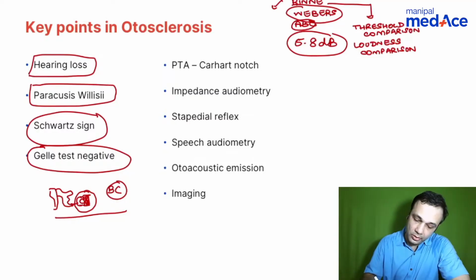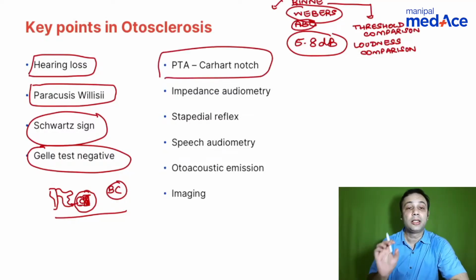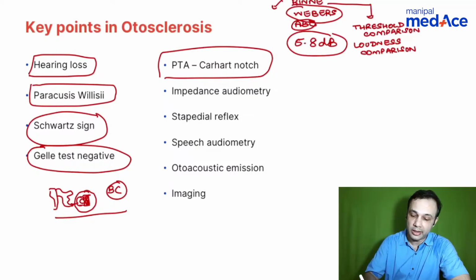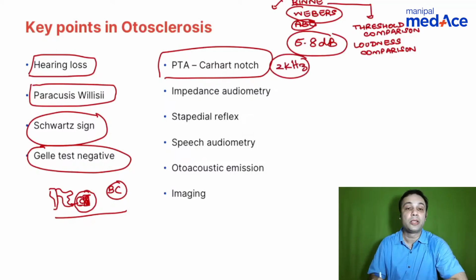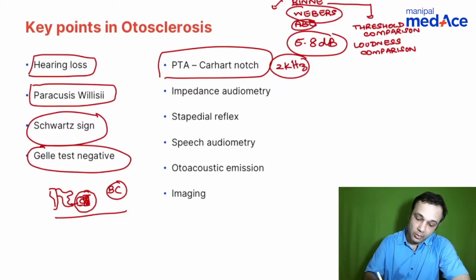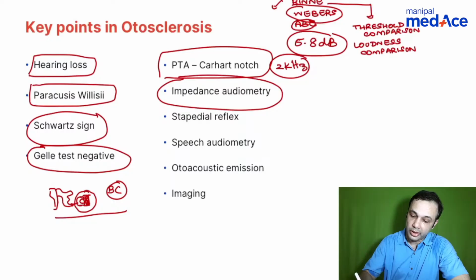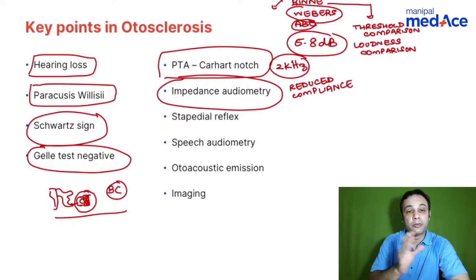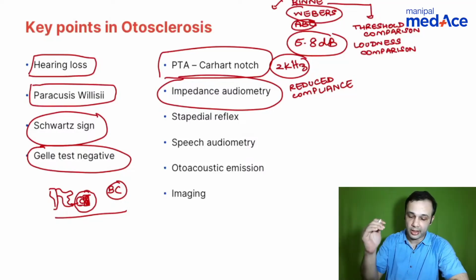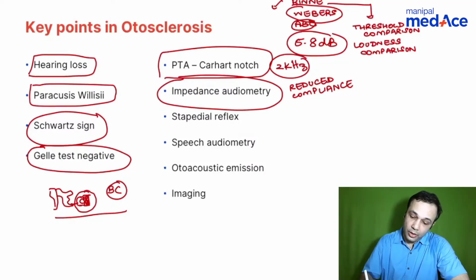So now let's come to pure tone audiometry. You see a Carhart's notch on pure tone audiometry. That is a dip at 2 kilohertz. A dip at 2 kilohertz is something that you see in otosclerosis. When you talk about impedance audiometry in otosclerosis, what do you see? You see a reduced compliance. Yes, you see a reduced compliance whenever you change the pressures, right? And then what else do you see?